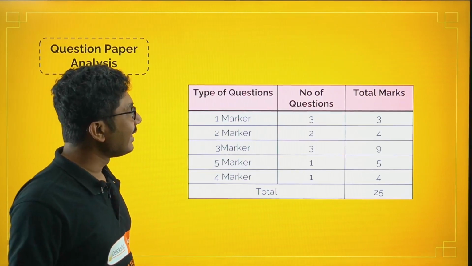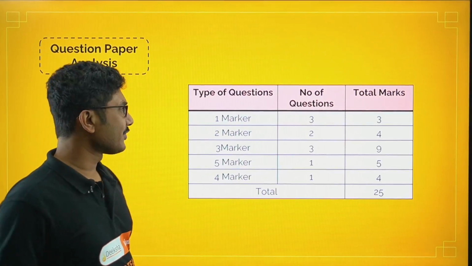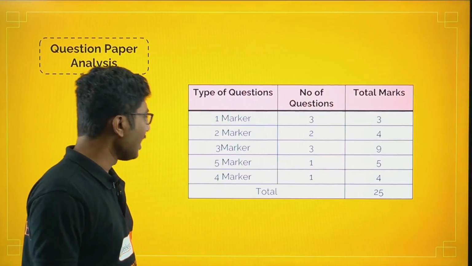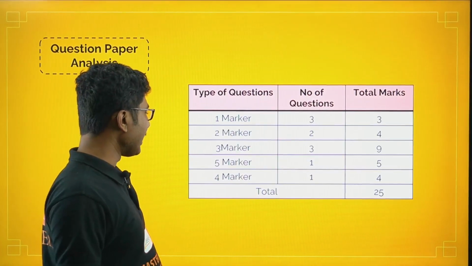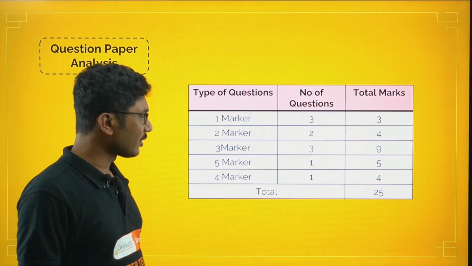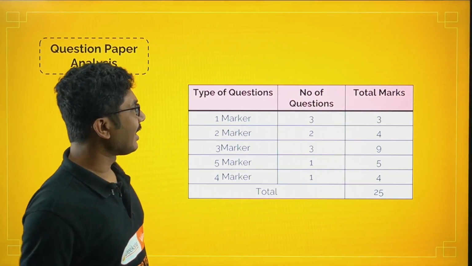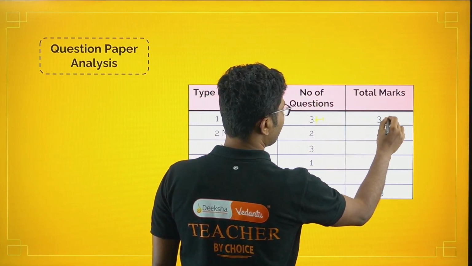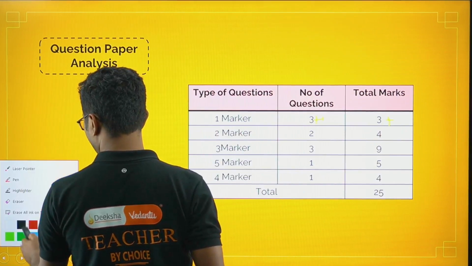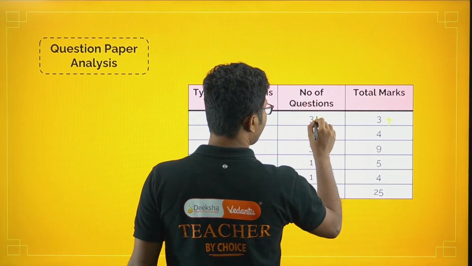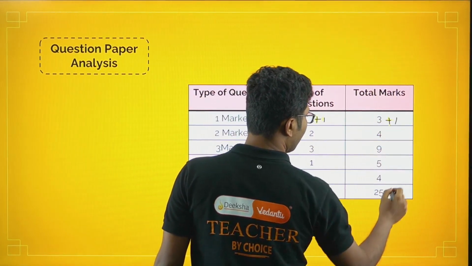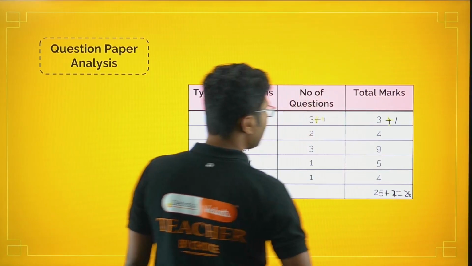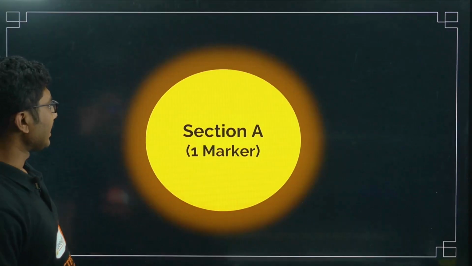We have four 1-mark questions, two 2-mark questions, three 3-mark questions, one 5-mark question, and one 4-mark question. Total 25. I think assertion and reason are not included, so there will be +1, so that was missed. So +1 here, +1 here, and total we have 26 marks. Right? So let's see section A, 1-mark questions.